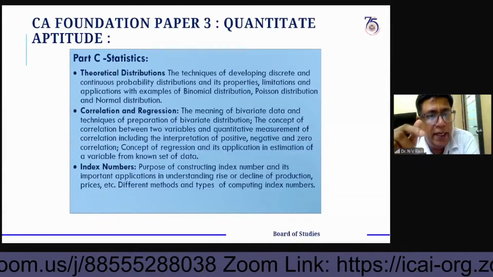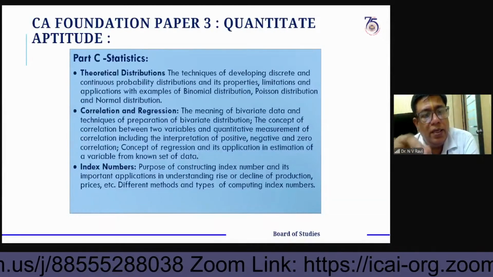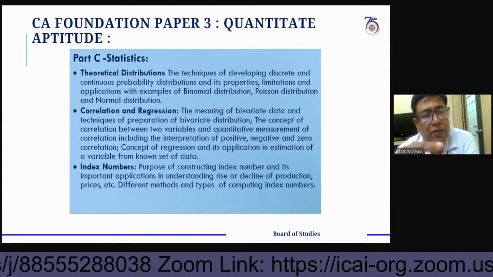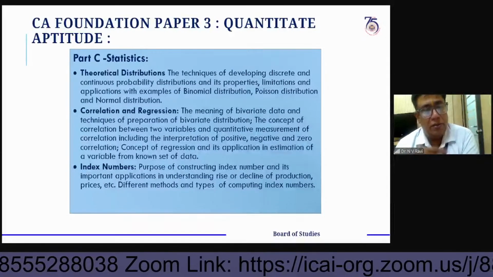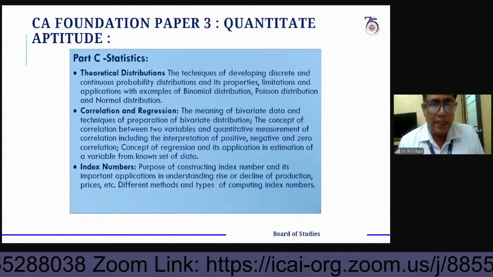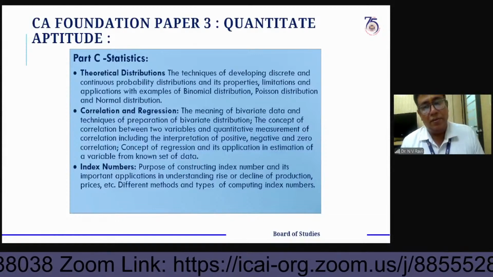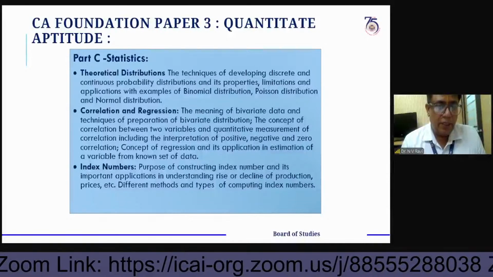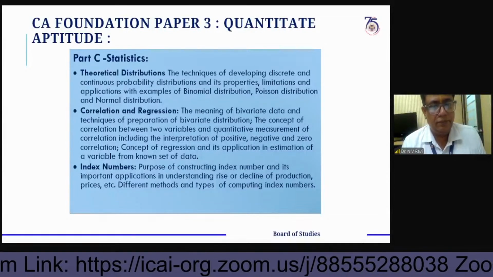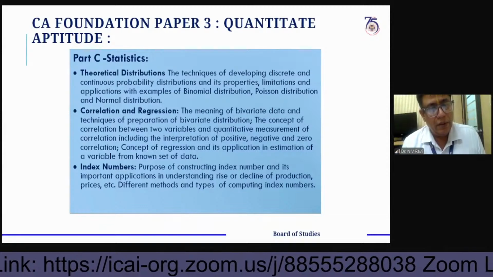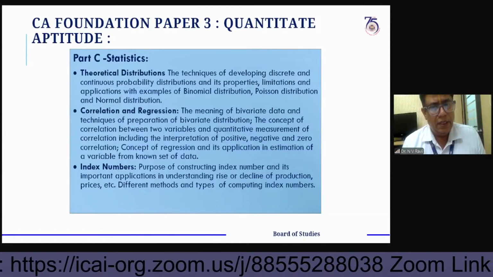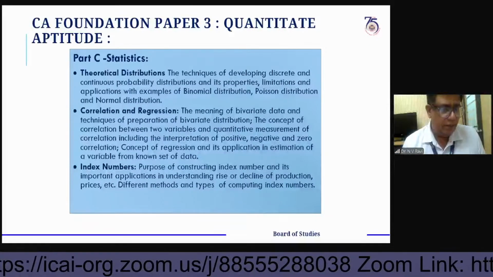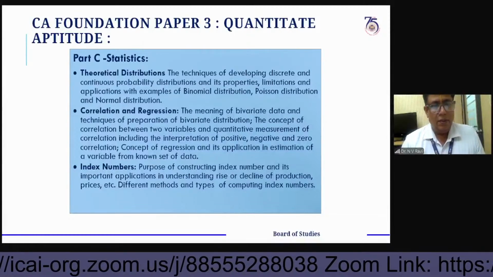Again, I am repeatedly telling you, correlation and regression has 5 or 6 questions, and theoretical distribution also 5 or 6 questions. Index numbers also had 5 to 6 questions coming in the examination. Anything more? Rajeshri? No, sir. Thank you so much.